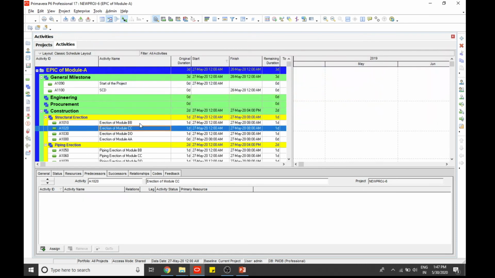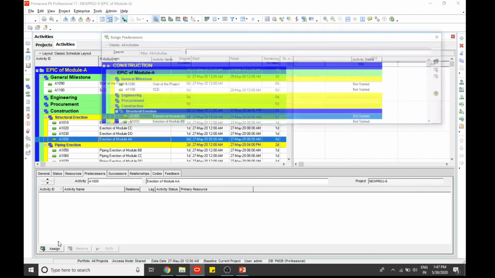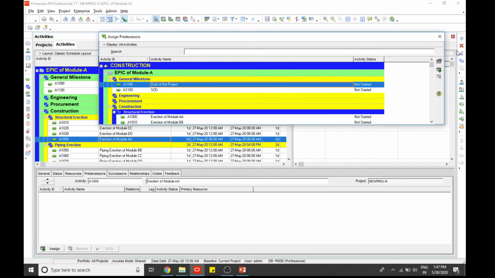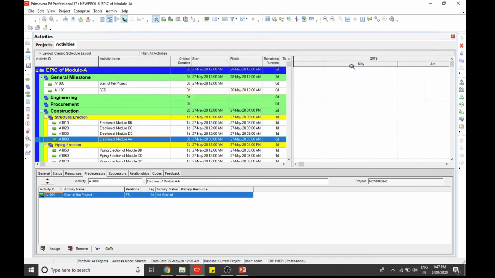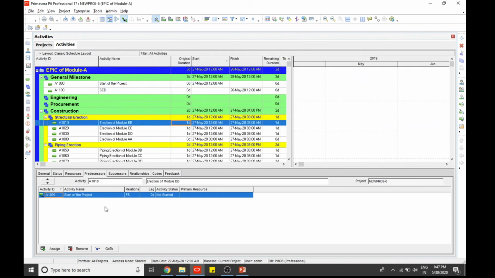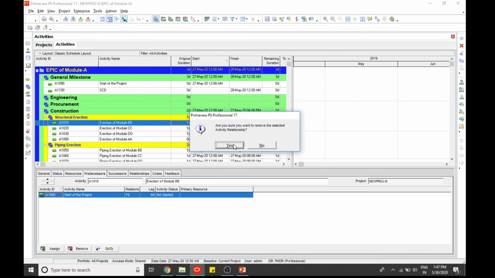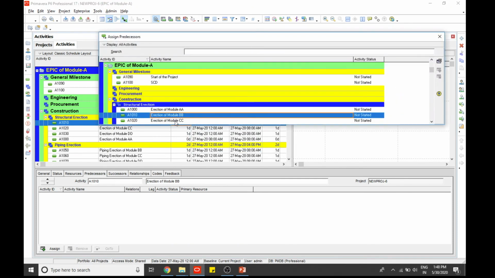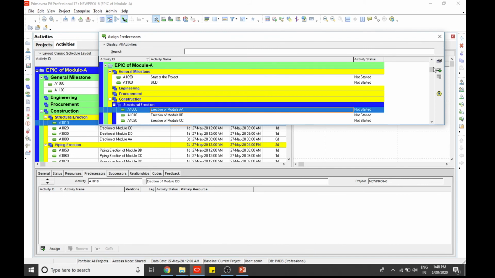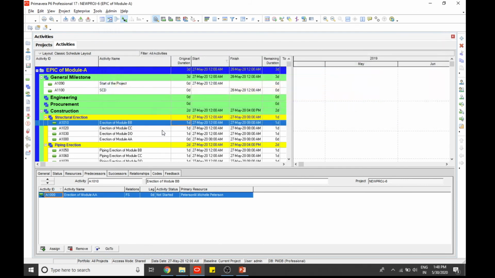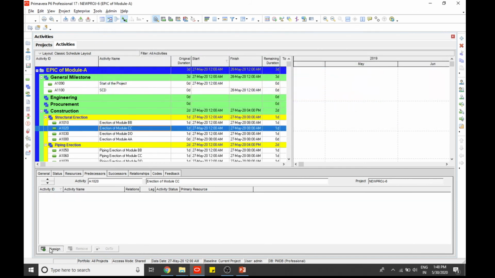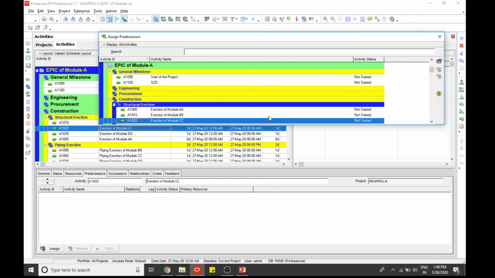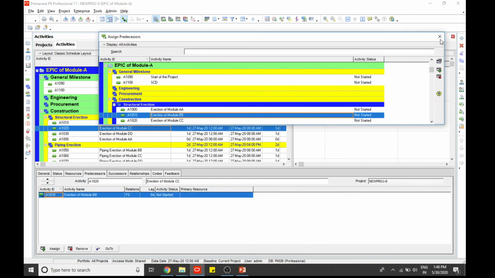Now after the module of PB, first you will erect the module AA, then you will do BB, then you can add CC, like that you can assign.